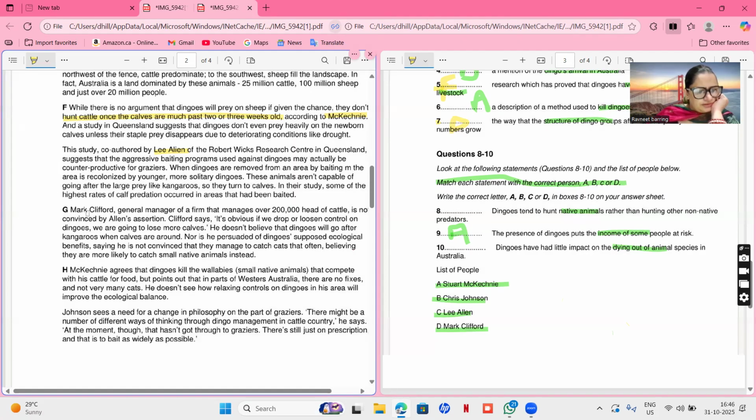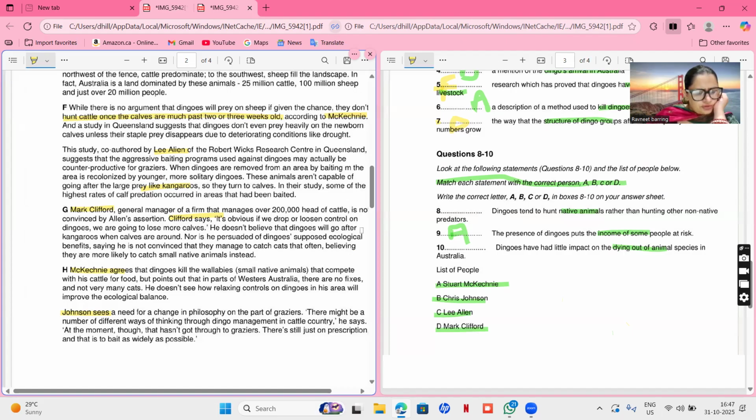Okay, Mark Clifford, and then they're talking about Clifford. In this one again, they're talking about McKinney, and they're again talking about Johnson. Dingoes tend to hunt native animals rather than hunting non-native. Native and non-native. Prey on kangaroos. So we have to find the names of native and non-native.